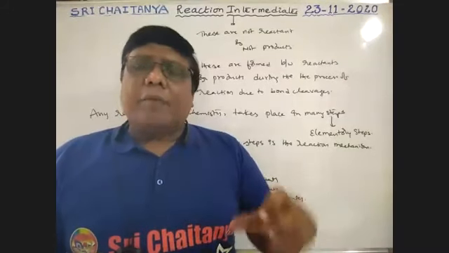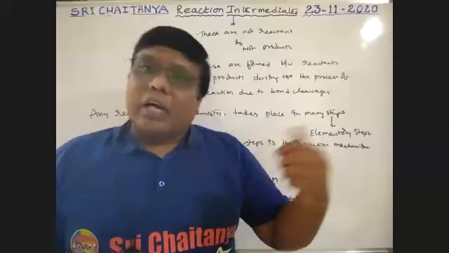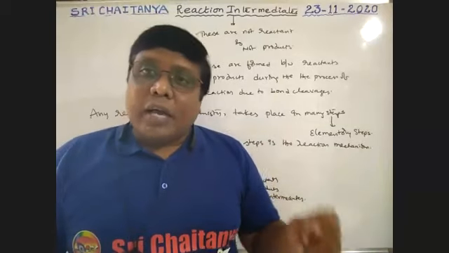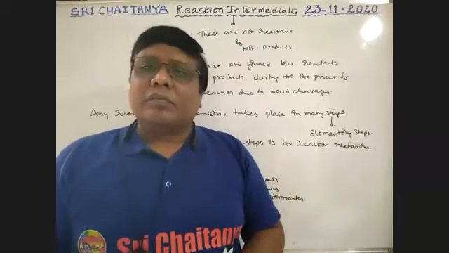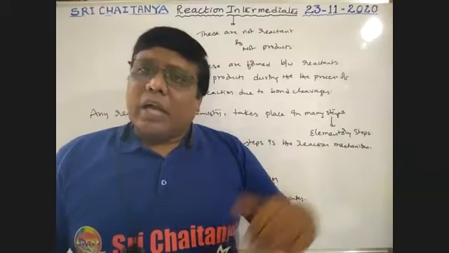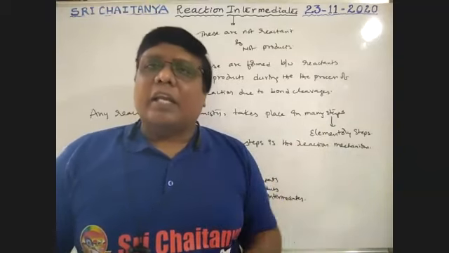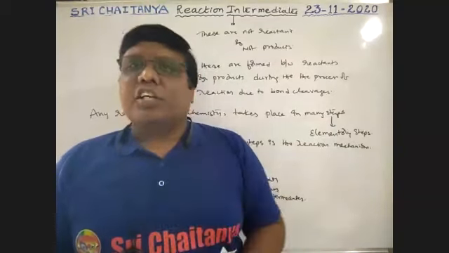Carbon may get a positive charge, a negative charge, or an unpaired electron. Therefore carbocation, carbanion, or carbon free radical may exist as reaction intermediates.